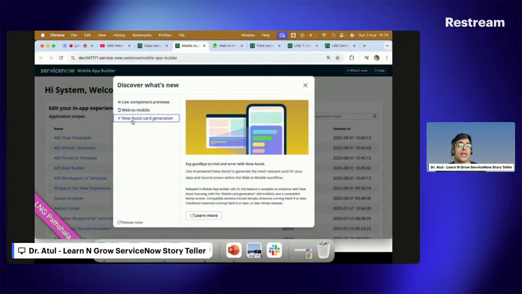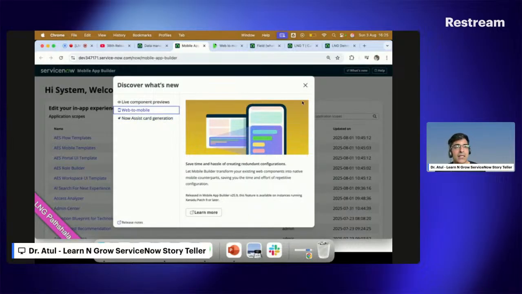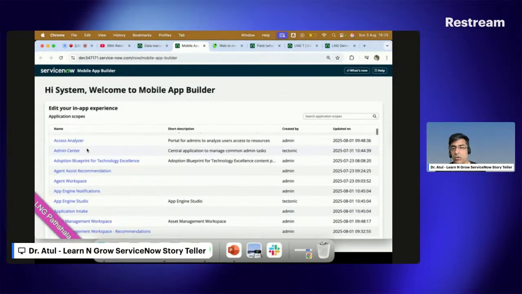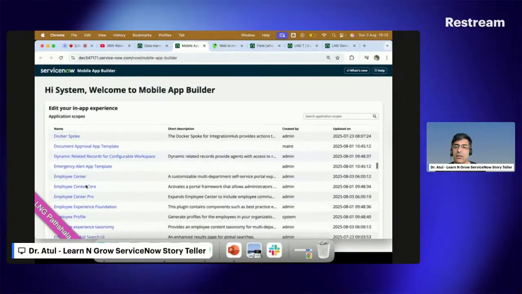And ServiceNow now has card generation, so you can generate cards using ServiceNow as well. This is something good which I can say. I'm not sure how to use it or what to use it for here, but if you want to give it a try, you can give it a try as well.